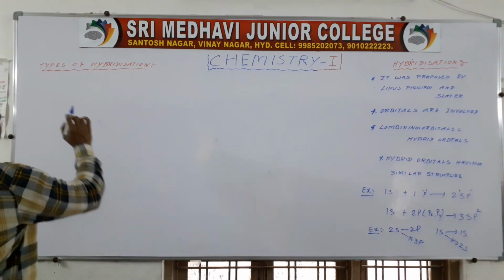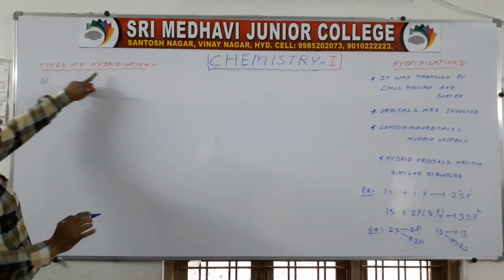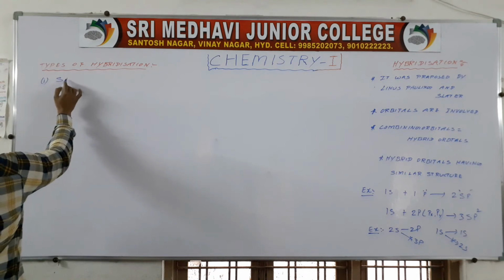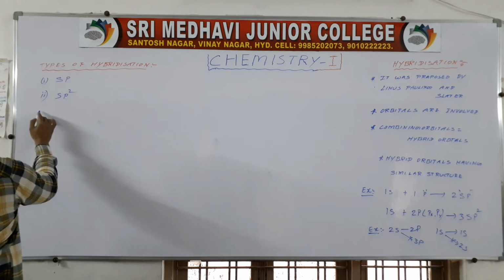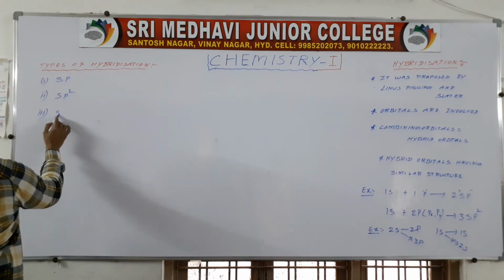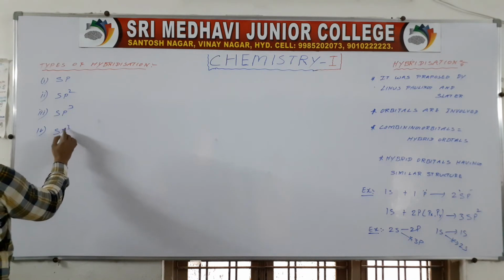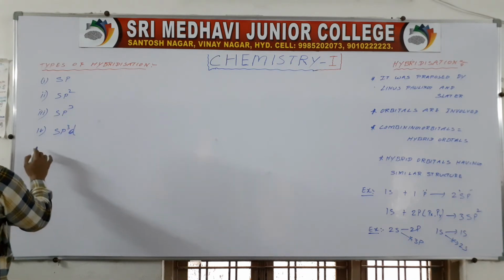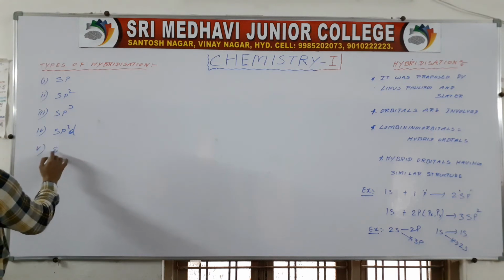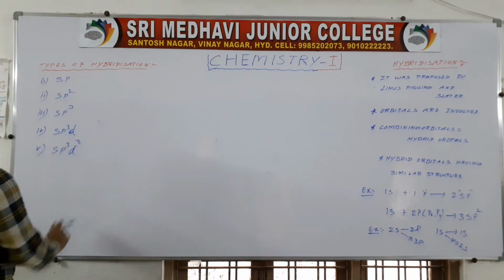How many types of hybridization? sp, second one sp2, third one sp3, fourth one sp3d, fifth one sp3d3.